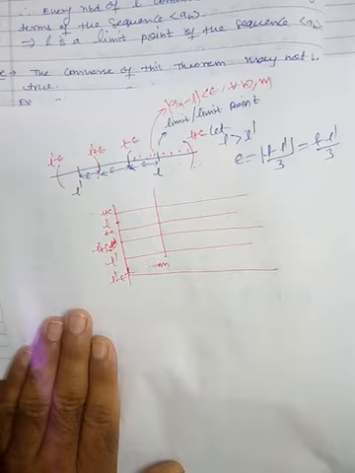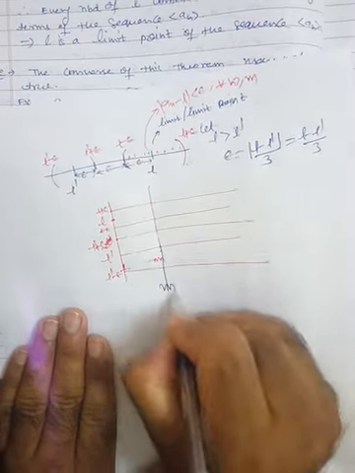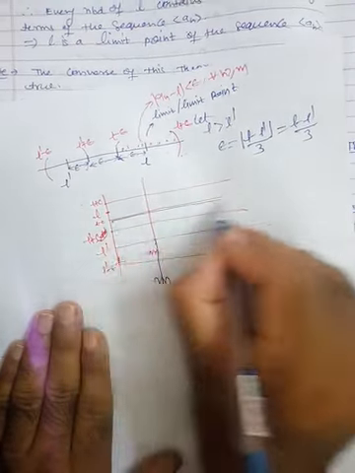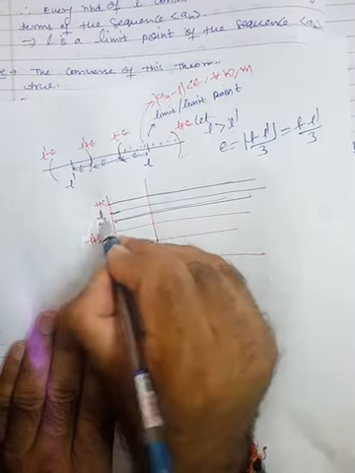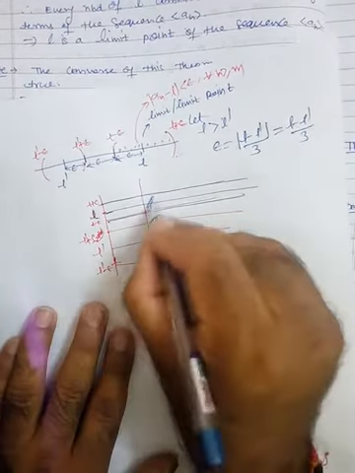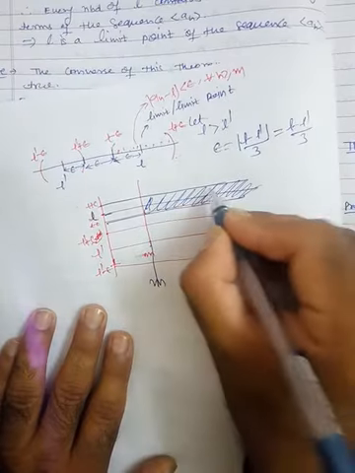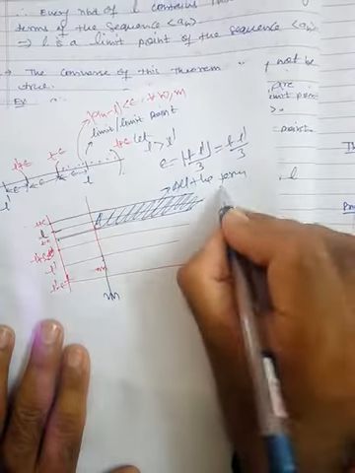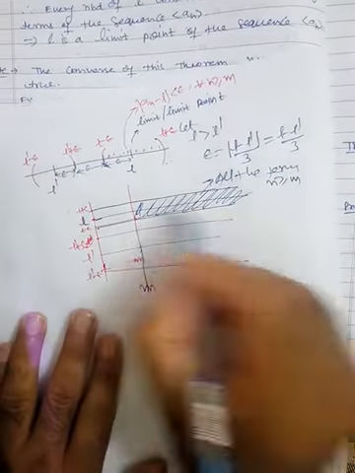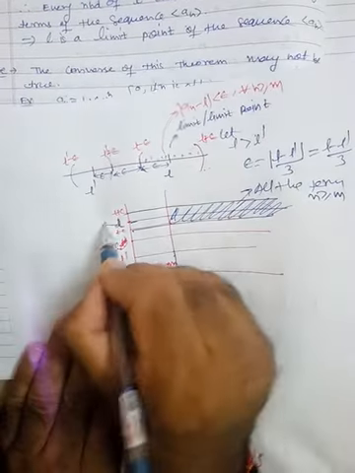This is the band. So here is m. So we are taking this band. This is L. So all the terms for n greater than or equal to m are lying here, because L is the limit.